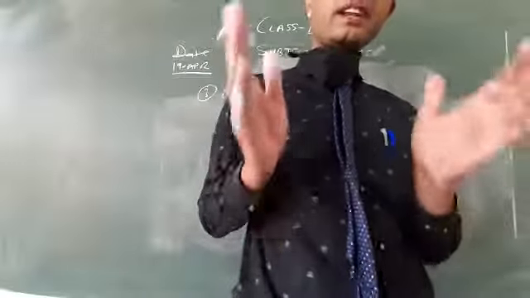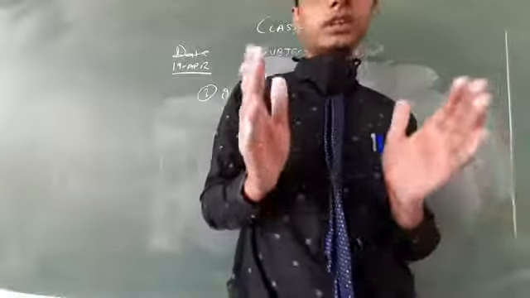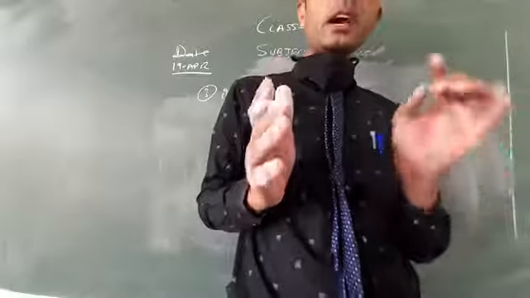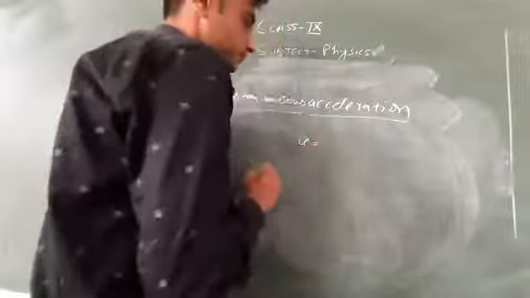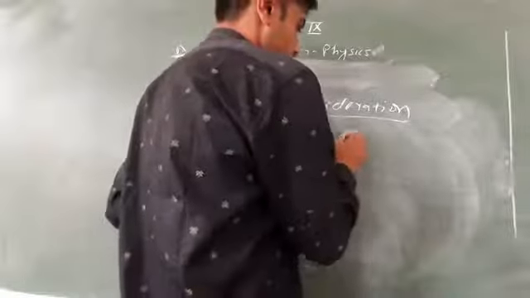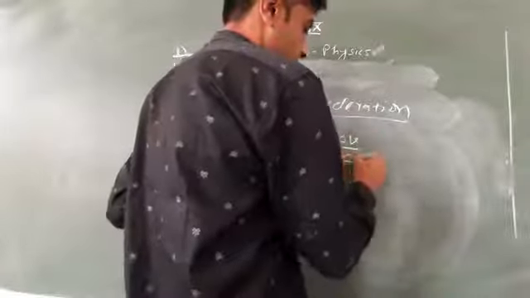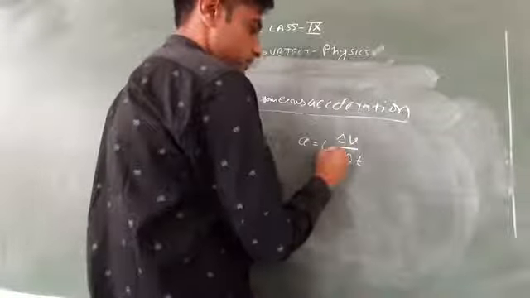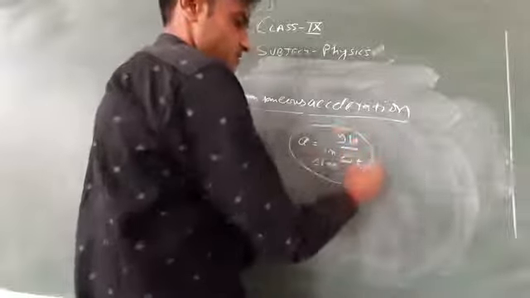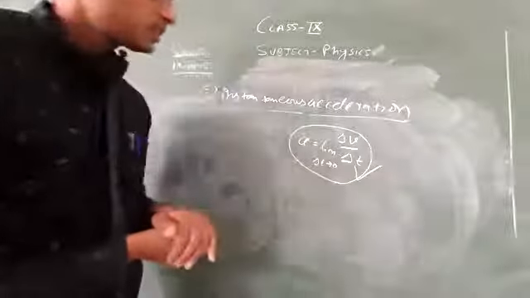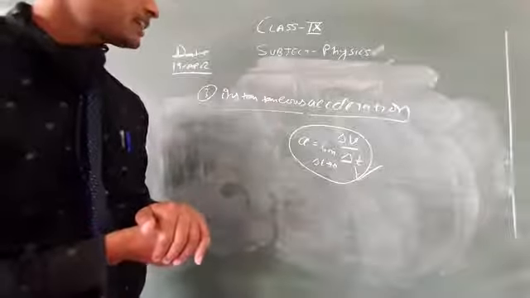The rate of change of velocity at an instant is known as instantaneous acceleration. It means A equal to del V upon del T, then limit del T tends to 0. So this is known as instantaneous acceleration.